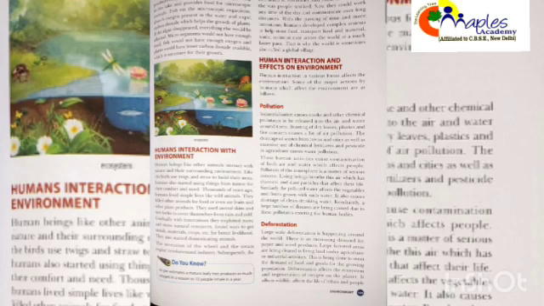Through these activities, humans have exploited and misused the environment, to such an extent that they have disturbed the natural balance. They have disturbed it through pollution and deforestation. Deforestation has increased the amount of carbon dioxide in the air, which in turn has led to global warming. We will also study what global warming is.